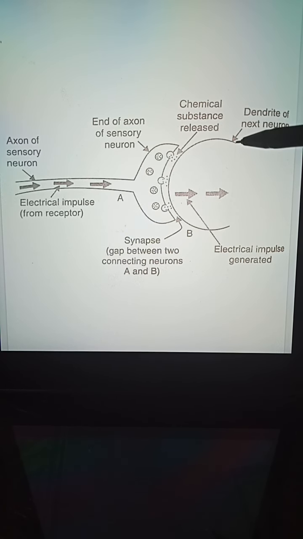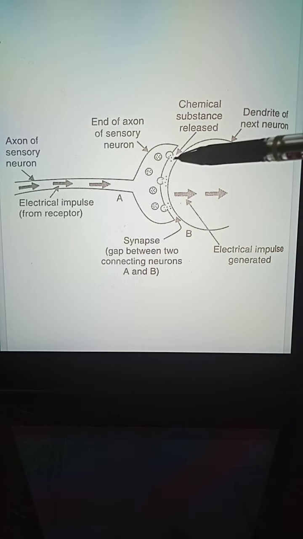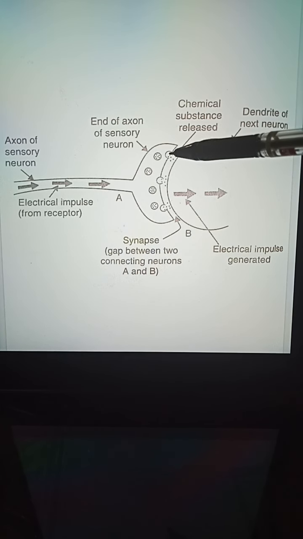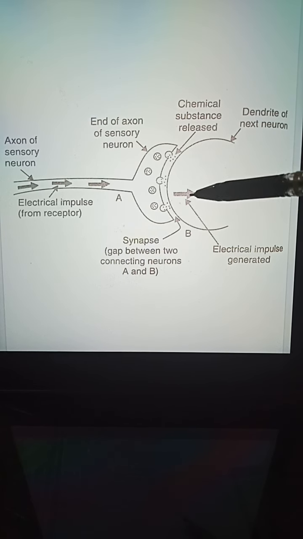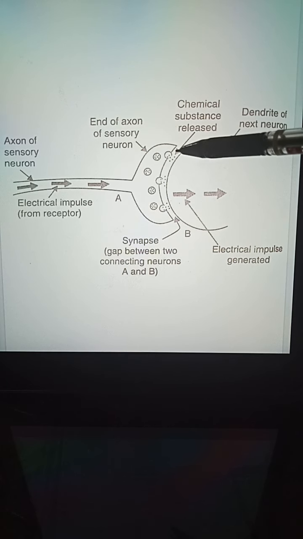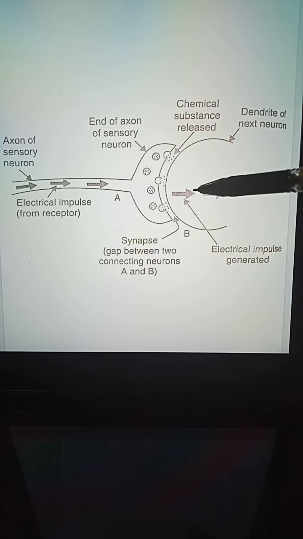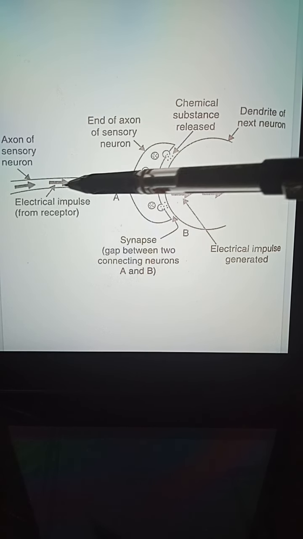Then the dendrite of the second neuron has receptors over it. These receptors bind with the neurotransmitters. The moment they bind with the neurotransmitters, the electrical impulse is again transmitted into the dendrites. These chemical substances are responsible for generating the electrical impulse in the dendrite, which they receive from the axon. Okay, let's see again.